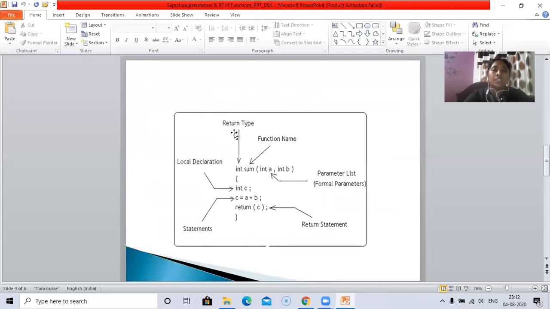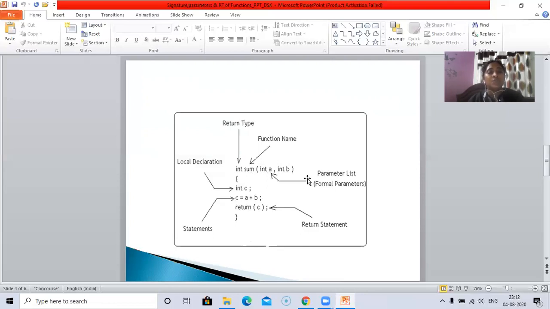Now this is a simple example of a function definition which adds two values. Here the return type is integer, which means we are going to return an integer value back to the calling function. The name of the function is sum and there are two parameters, as we are going to add two values. Two parameters are passed from the main function to the called function.